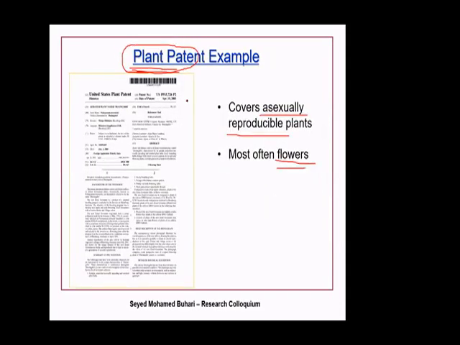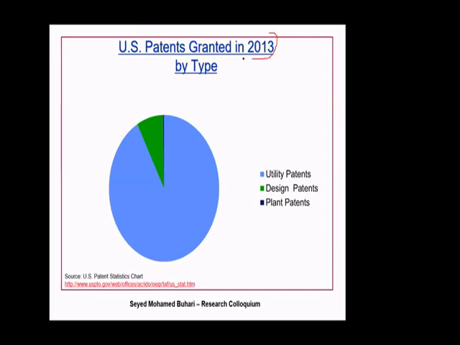If you look at 2013, just taking a year as an example, you will find most of the patents are utility patents. A good number are utility, a small amount is in design, and very limited ones are under plant patents. So you will find plenty of utility patents submitted.